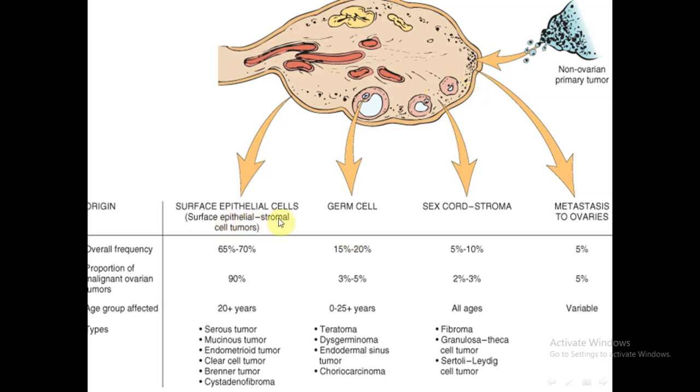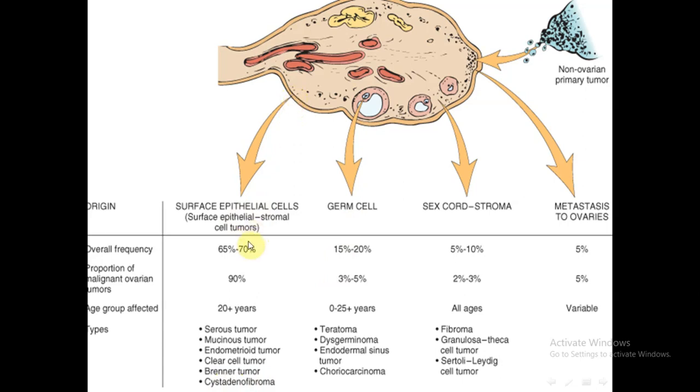The surface epithelial tumors include serous tumor, mucinous tumor, endometrioid tumor, clear cell tumor, Brenner tumor, cystadenofibroma. Germ cell tumor. Of course, the most common ovarian tumors are those arising from the surface epithelium.